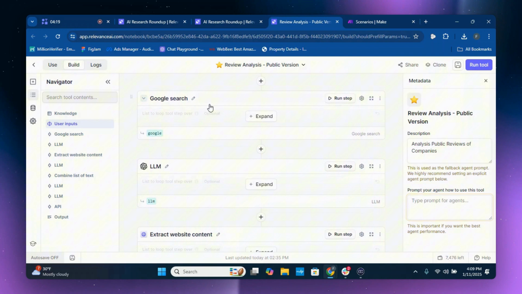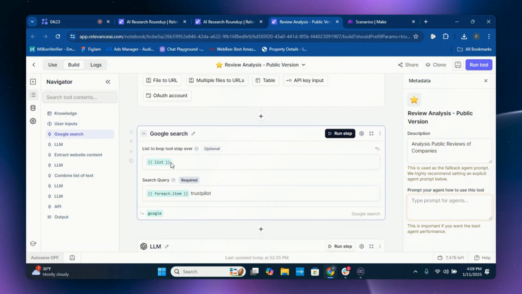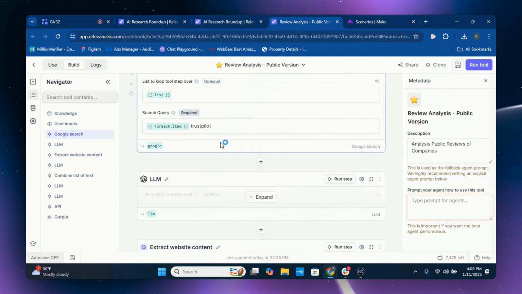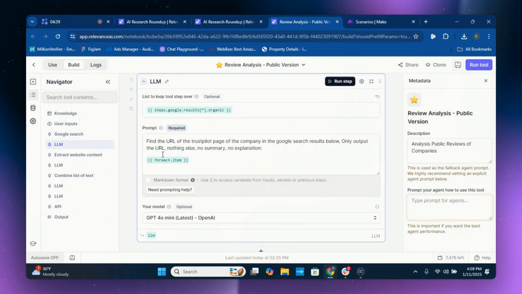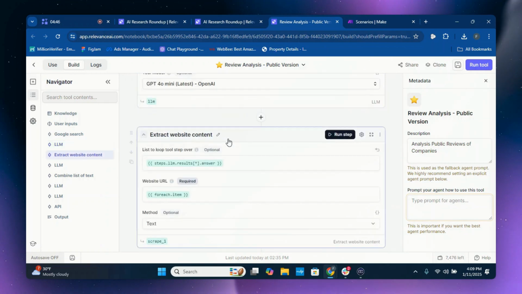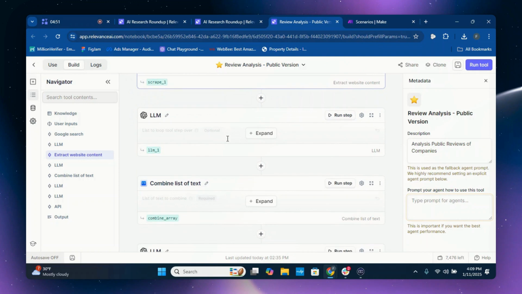And what this does, it goes on a Google search and it searches again through each of the companies, OpenAI, Google DeepMind, and it separates them in different lists for each item. And it searches the Trustpilot for the reviews. So that's where we can determine if they're good, if they're bad, and what they can improve upon, right? And here is the prompt for the LLM. It finds the URL for the Trustpilot page of the company in the Google search results, and it outputs the URL, and then it outputs it to the web scraper here, a website content, and it scrapes the information.